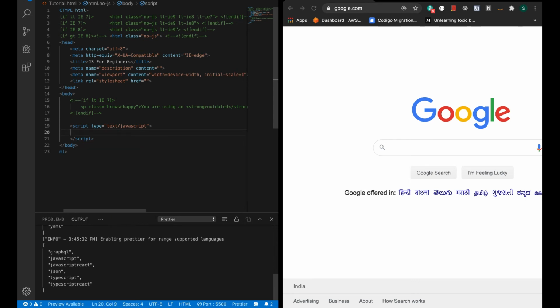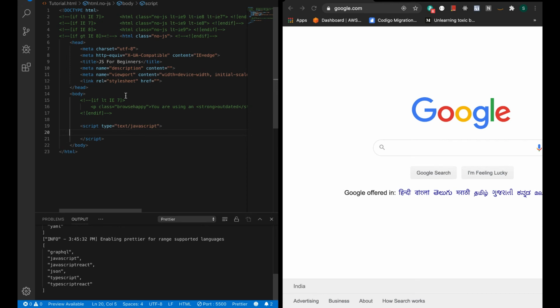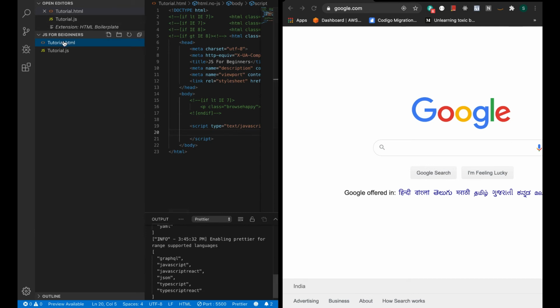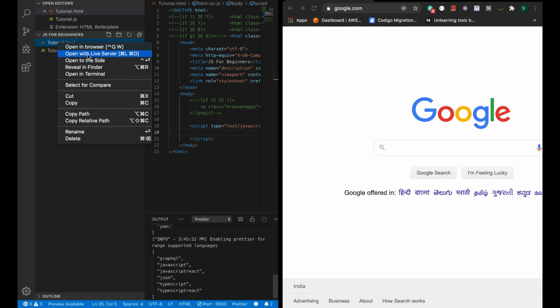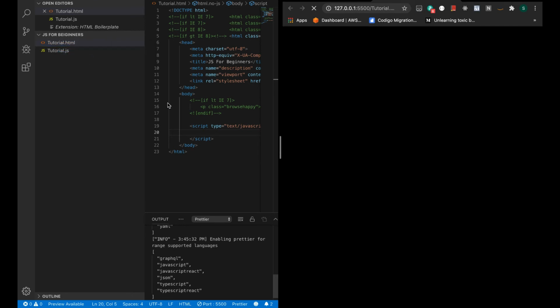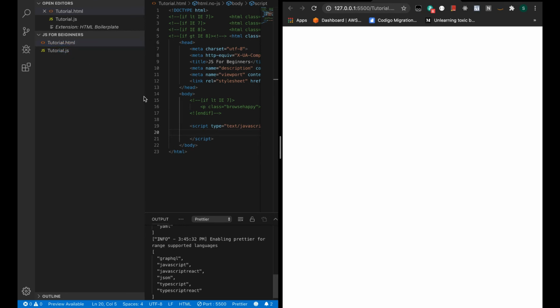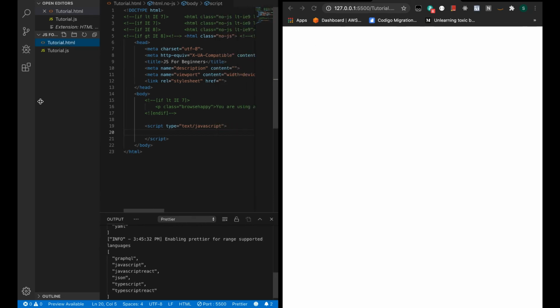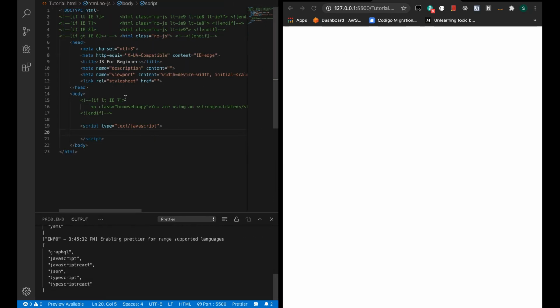So before that, let's see how our project is running, right? So what you're gonna do, right click on the file. If you're using VS Code and you have installed the live server, what you're gonna do, right click on the HTML file which you have created, and then you go with open with live server, and then you can see we have successfully opened it. Just to check, let's add something in our body, and we should be able to see.